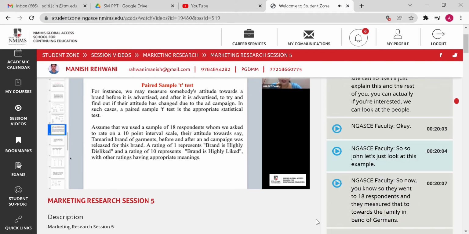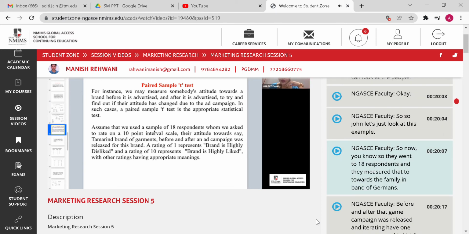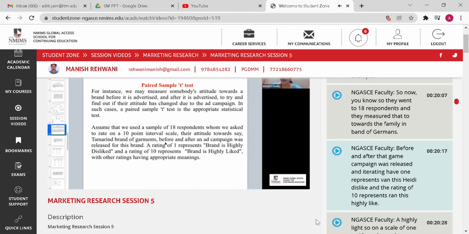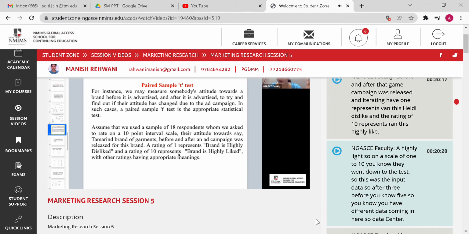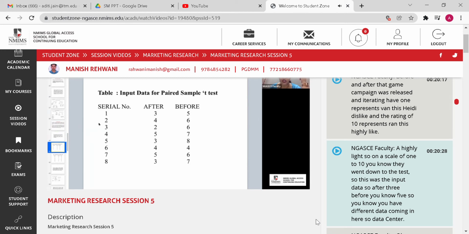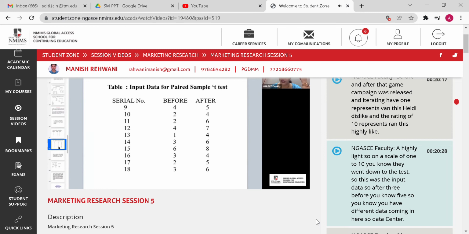Okay. So Sujan, let us just look at this example. They went to 18 respondents and measured the attitude towards the Tamarind brand of garments before and after the ad campaign was released. A rating of 1 represents the brand is highly disliked, and a rating of 10 represents the brand is highly liked. So on a scale of 1 to 10, they took the test. So this was the input data. So after 3, before 5. You have different data coming in here. This data was entered.